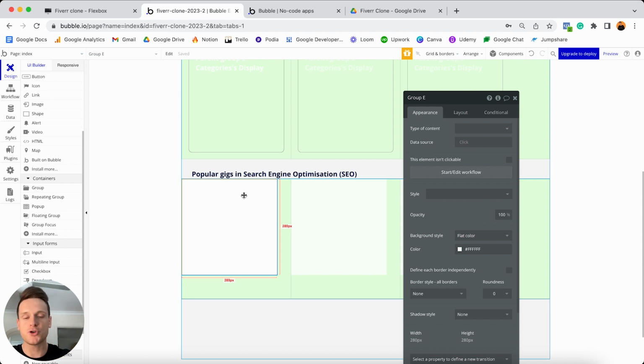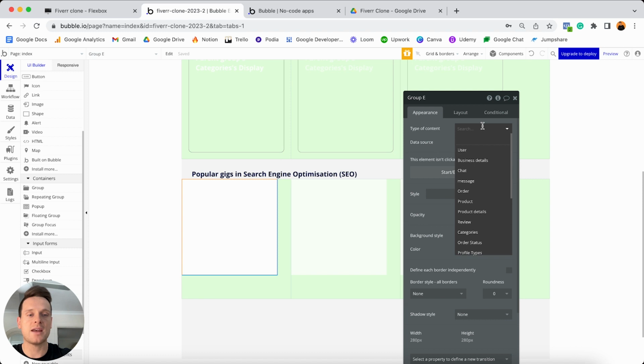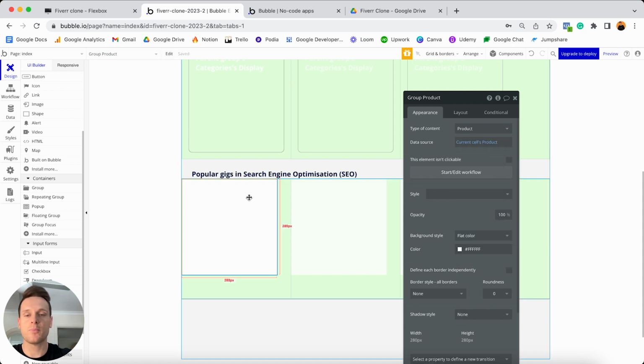What I said is probably super confusing if you're new to Bubble. So I think the best way to explain that is just by showing you. So if our repeating group is pulling through a series of products, I'm going to have this group here reference a data type of a product as well. Only the specific product it's going to display is going to be the current cell's product. So whatever product is within each individual cell of our repeating group.